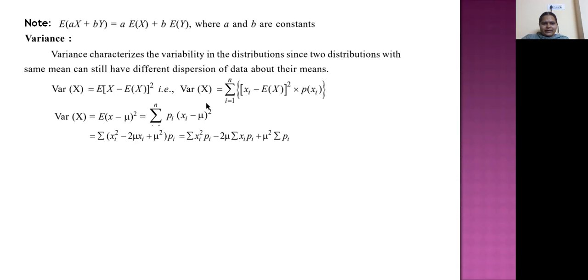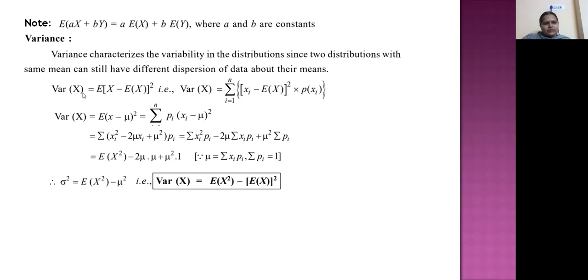If we expand it, (xi square plus mu square minus 2 mu xi) into pi. Then write it as three summations: xi square pi, minus 2 mu xi pi. This is nothing but expectation only, that we are writing as mu here. Then mu square into summation pi. Sum of all the probabilities is 1, so its value is 1. That's why we have E of x square minus 2 mu into mu plus mu square into 1. So variance of x, which we also denote as sigma square, is E of x square minus mu square.